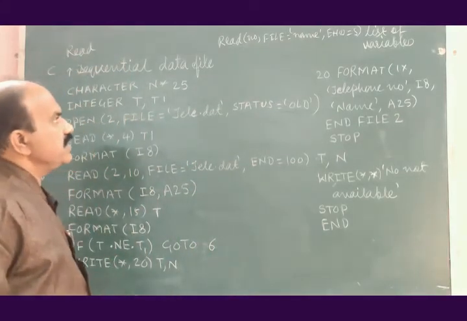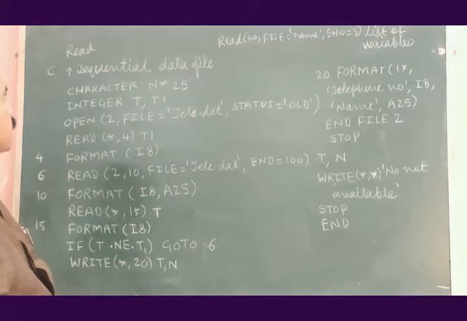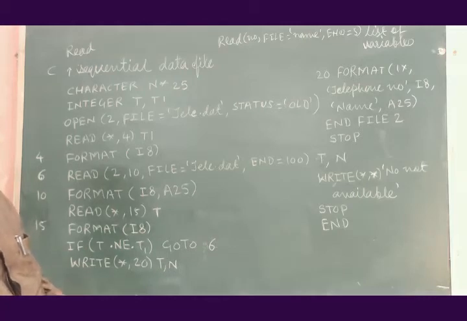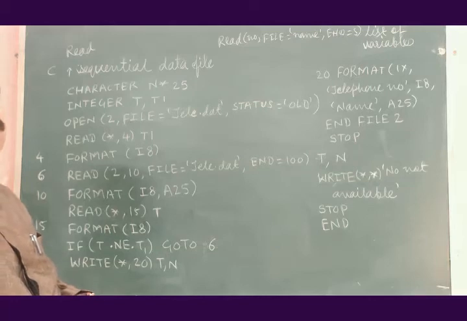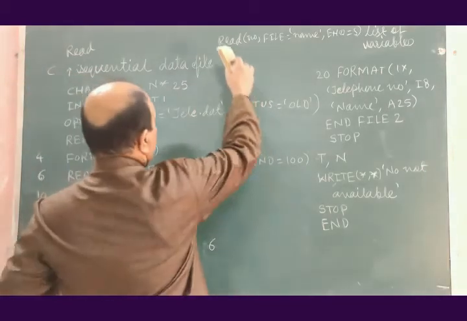So this is a simple program for a sequential data file for reading purpose. Whenever you want to retrieve or read some data from a sequential data file, we open an existing data file, that is, we open an old data file. Let me explain the program.